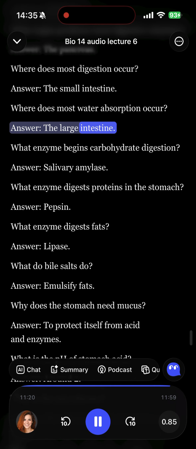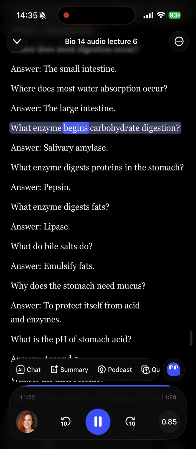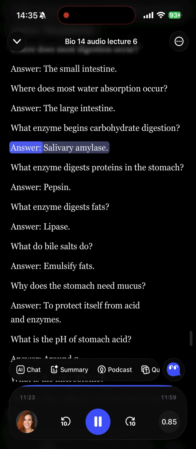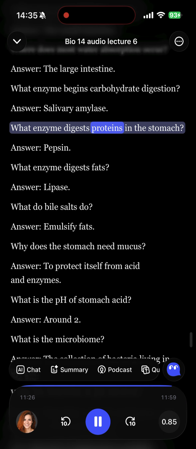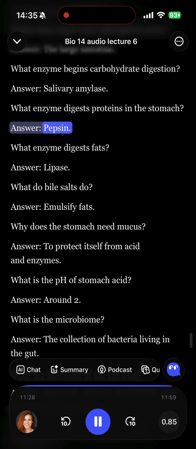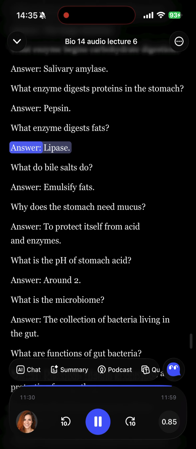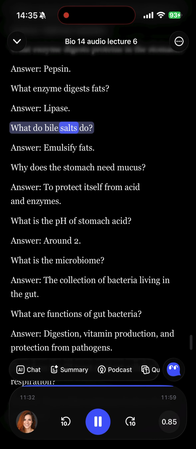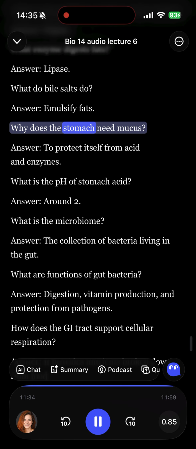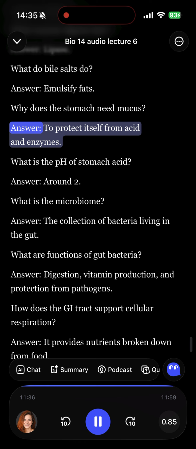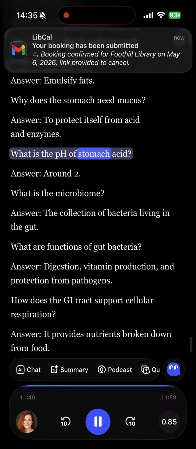Where does most water absorption occur? Answer, the large intestine. What enzyme begins carbohydrate digestion? Answer, salivary amylase. What enzyme digests proteins in the stomach? Answer, pepsin. What enzyme digests fats? Answer, lipase. What do bile salts do? Answer, emulsify fats. Why does the stomach need mucus? Answer, to protect itself from acid and enzymes. What is the pH of stomach acid?